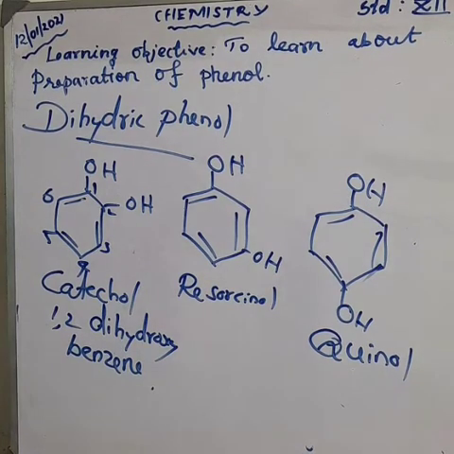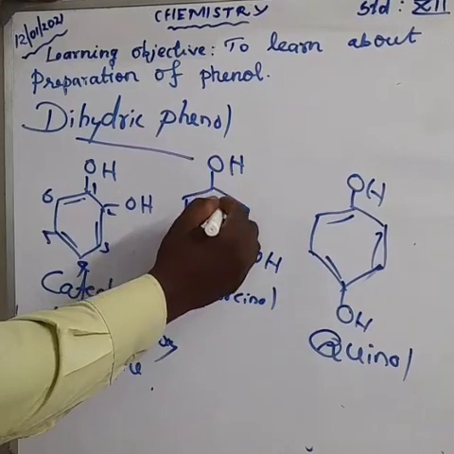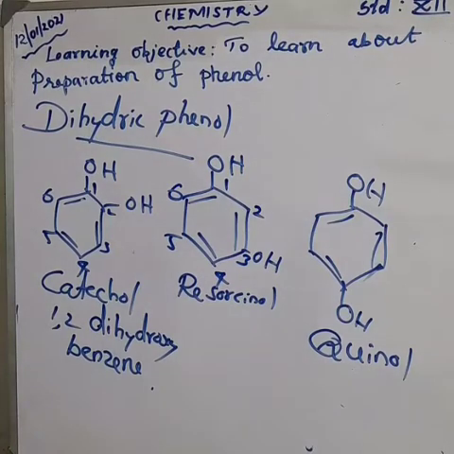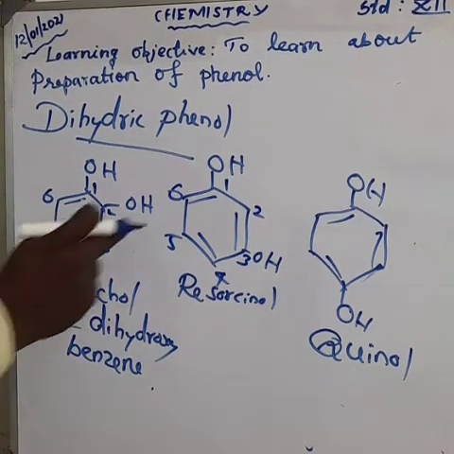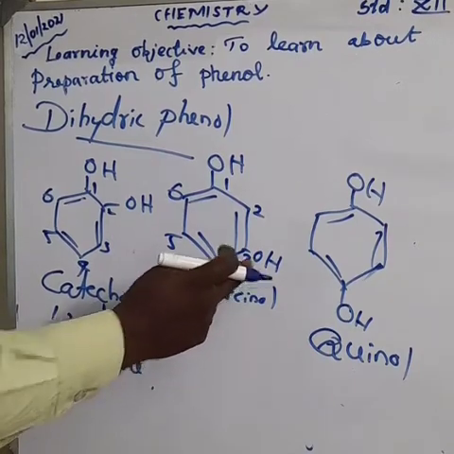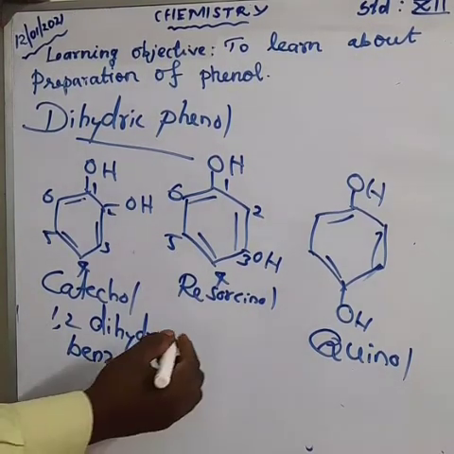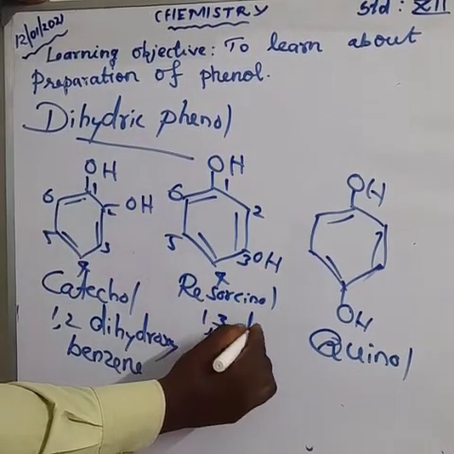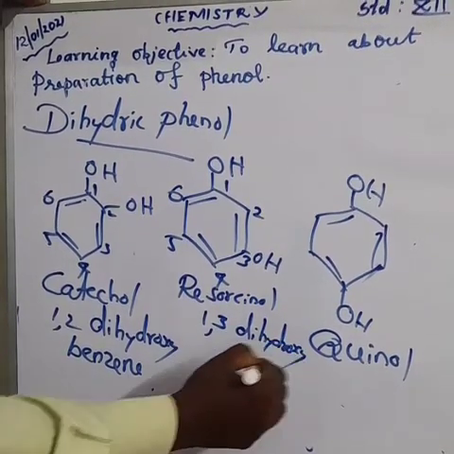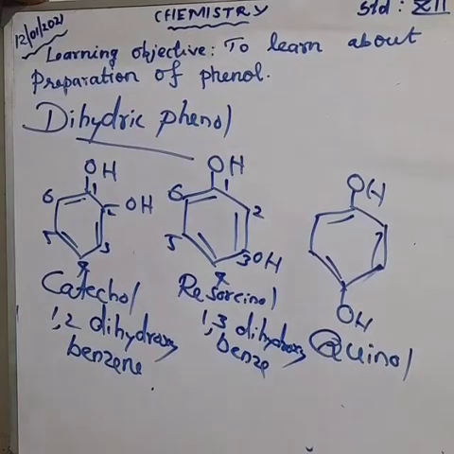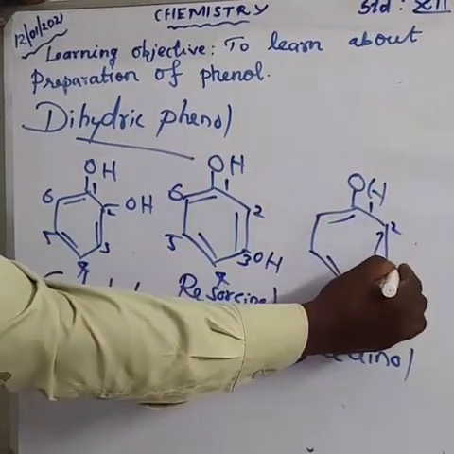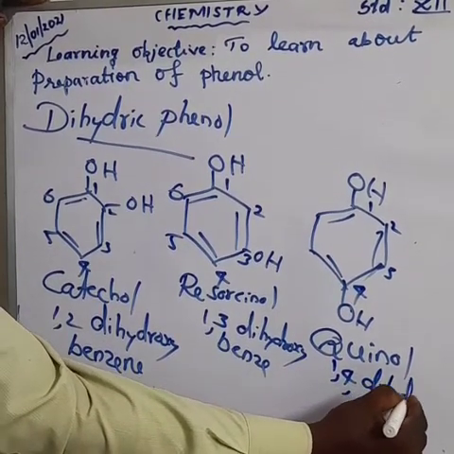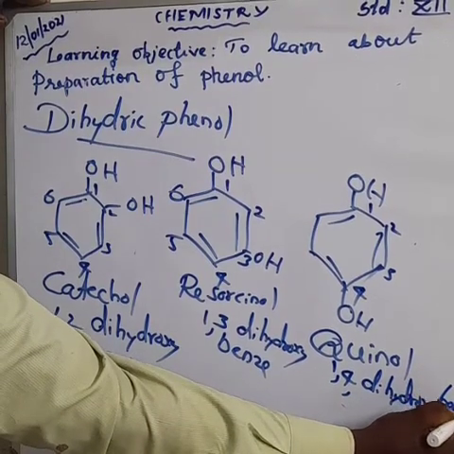dihydroxybenzene. Can you say the resorcinol name? Give the numbers 1, 2, 3, 4, 5, 6. Here the first position and the third position have OH groups. So can you say what the name is? 1, 3 dihydroxybenzene. Okay? Can you say this name? 1, 2, 3, 4. So 1, 4 dihydroxybenzene.